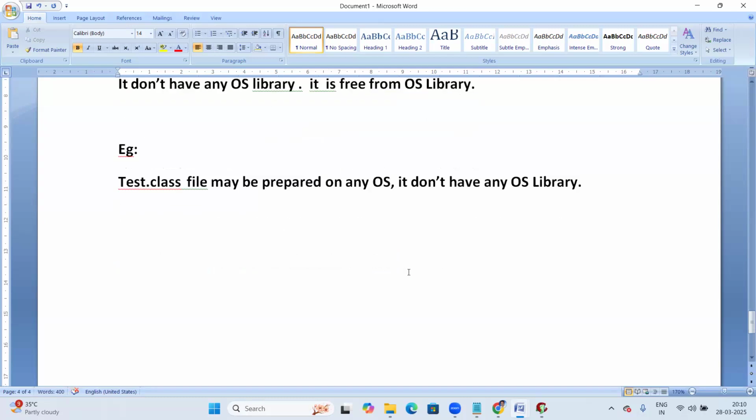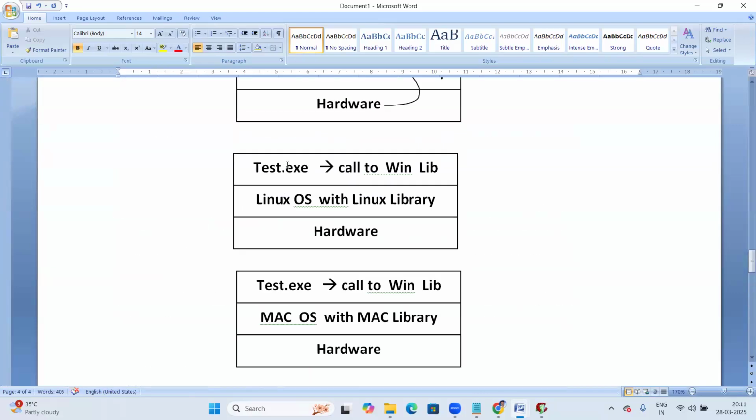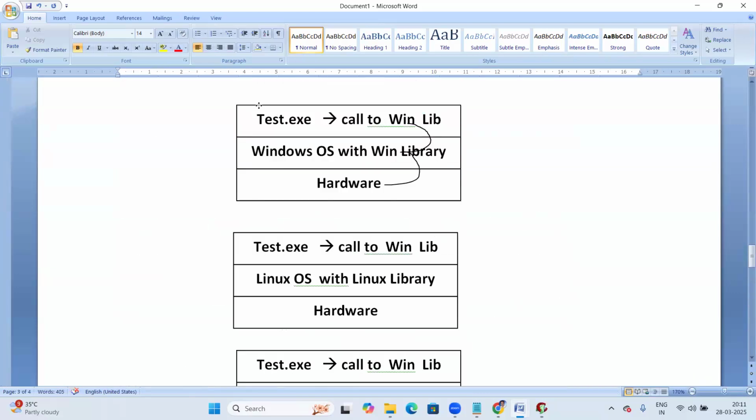Now the Tested dot class file is working on different platforms. Let us see how that will work on different platforms. Like a C program exe file, let us take different platforms here. First, the Windows platform.